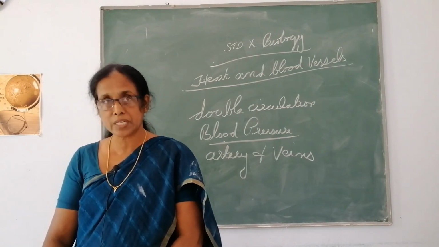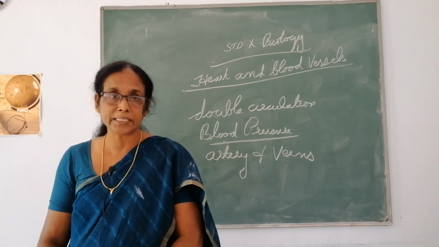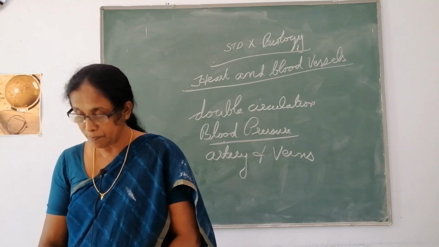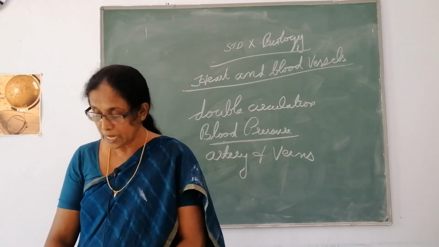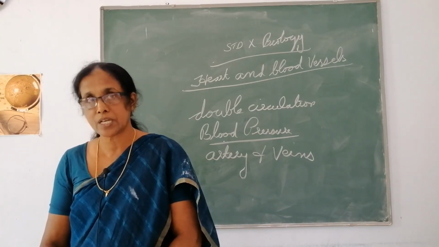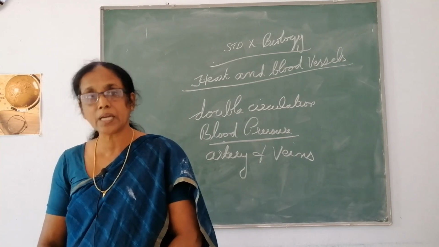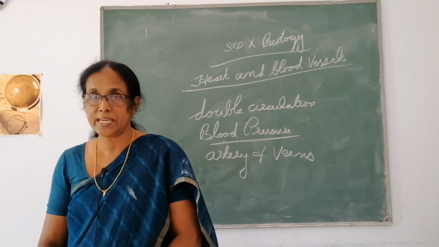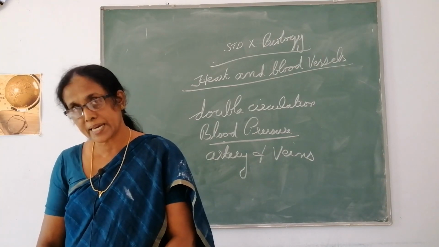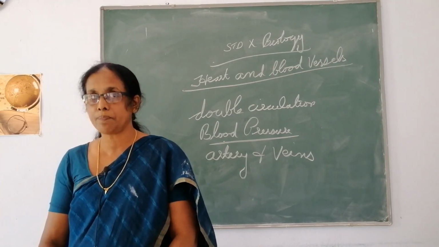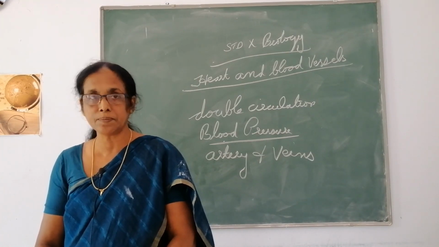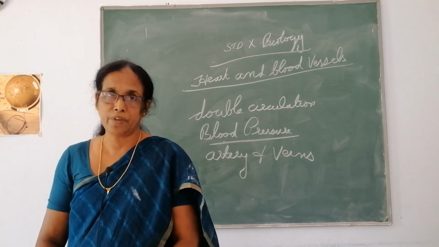So there is a question: why are the walls of the arteries thicker than the walls of the veins? The answer is, the blood emerges from the heart under high pressure and is carried by the arteries, so they have thick elastic walls. Veins have thin walls because they carry blood from the different parts of the body to the heart. So I think you understood the terms arteries and veins. Thank you.